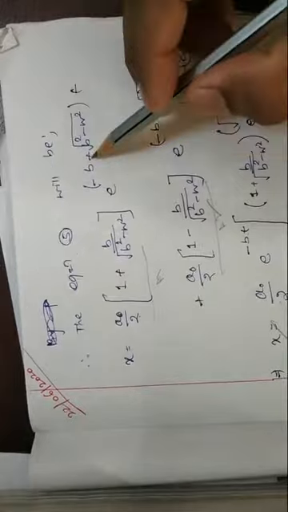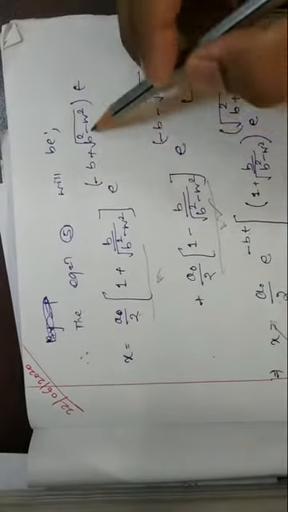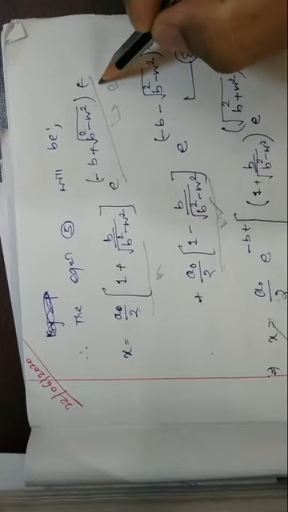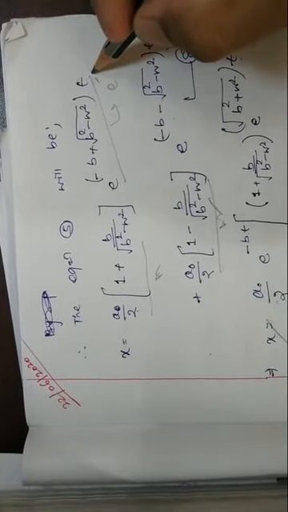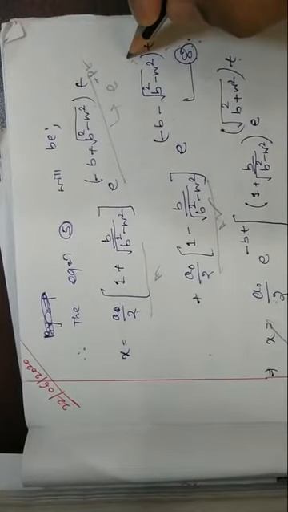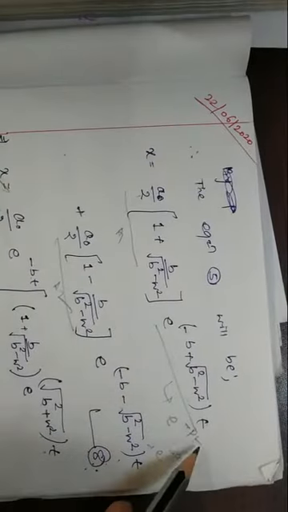That means it is e to the power minus some value times t, so the displacement decreases with time. So the displacement of the particle decreases with time.